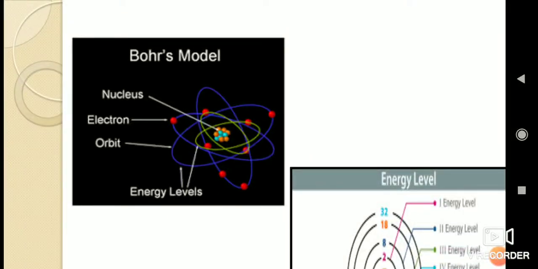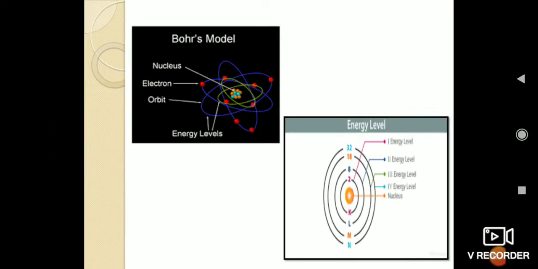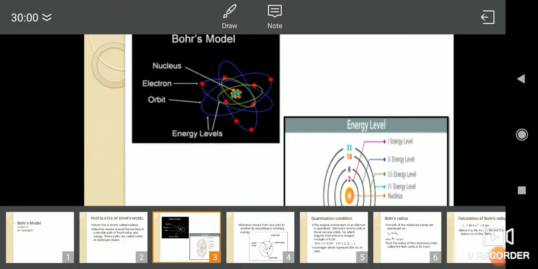Hello everyone. So we were studying about Bohr's model. We have studied that in the center there is a nucleus and electrons are revolving around the nucleus in different orbits. So there are more postulates regarding Bohr's model. So let us study the next one.